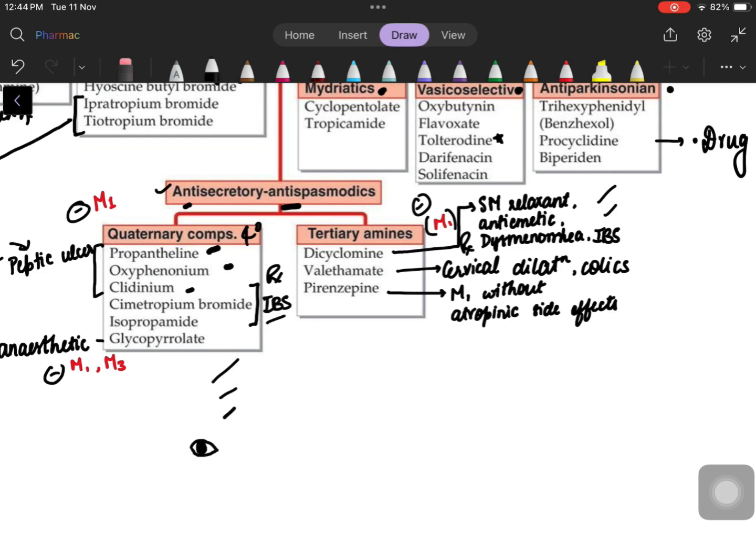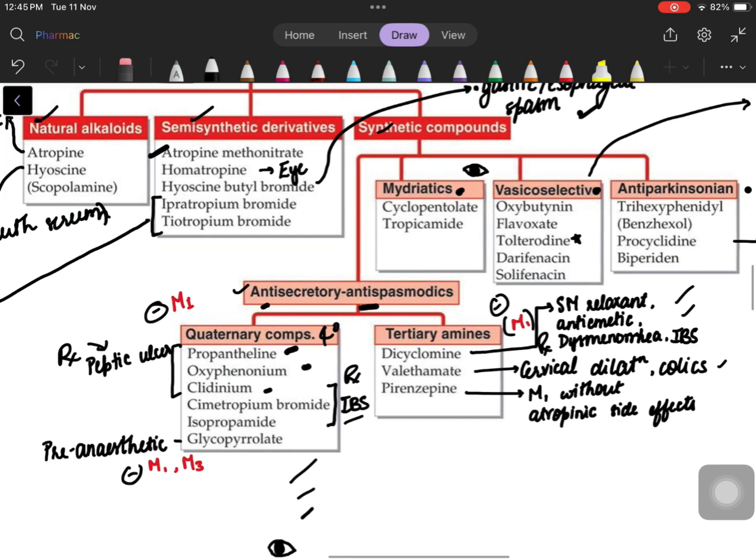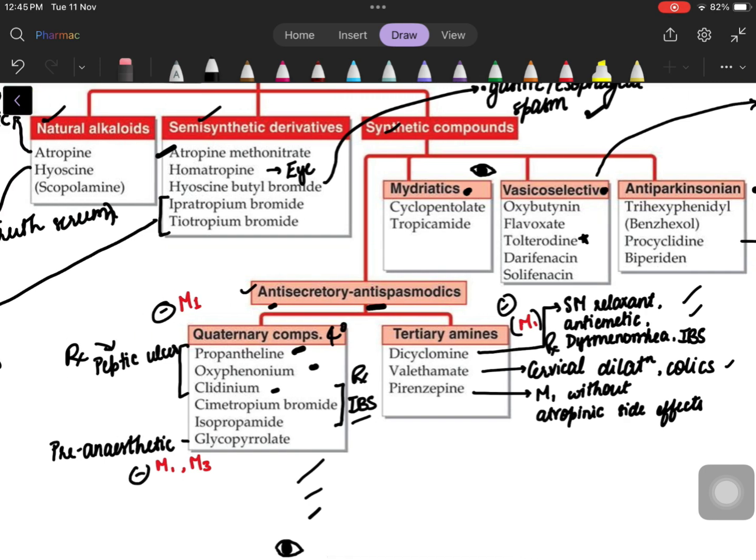Pirenzepine is just like dicyclomine, but it doesn't have too many atropinic side effects. If you give any drug in this class, the person will have dry mouth and all secretions will go down. Pirenzepine is very specific, so it can be used for peptic ulcer. So anti-secretory and antispasmodics are all done.